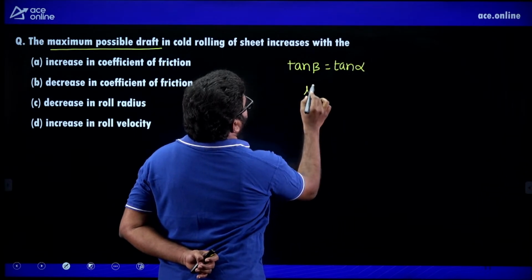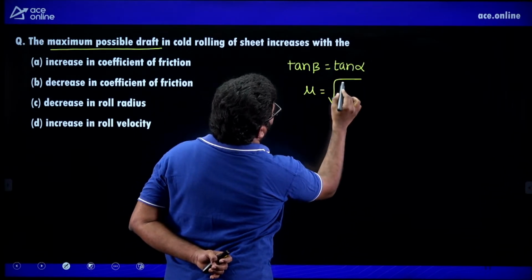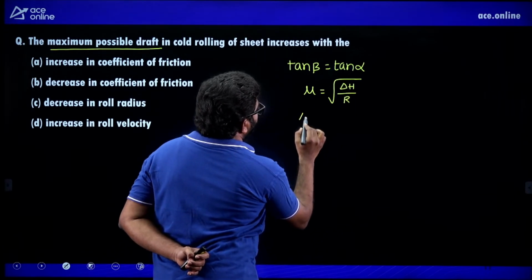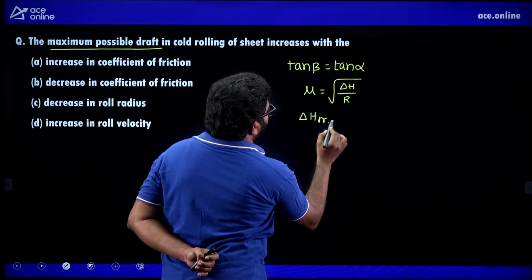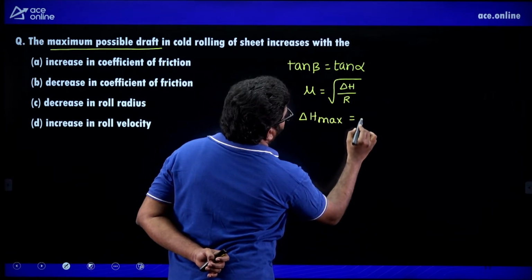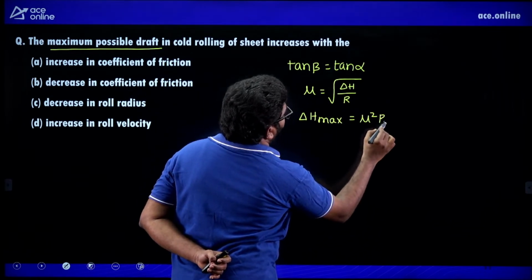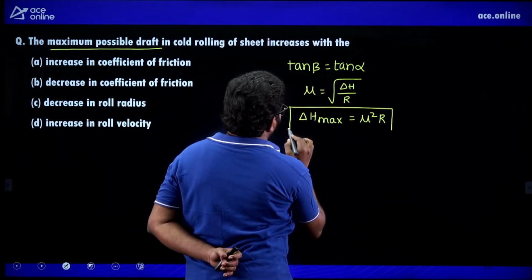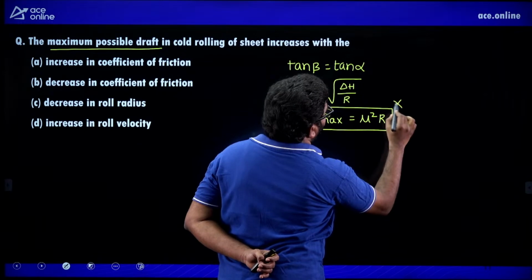Friction angle is equal to bite angle, that is under root delta H by R. So delta H max per pass is equal to mu square R. Remember, delta H max per pass is equal to mu square R.